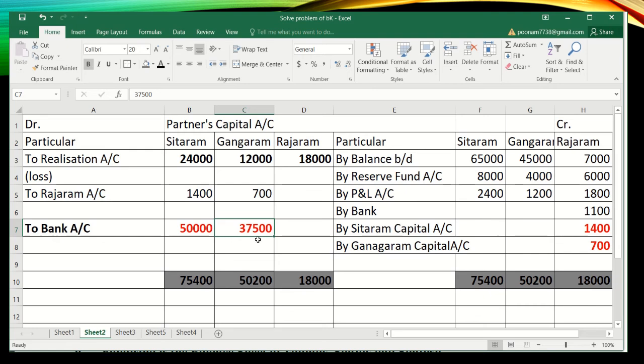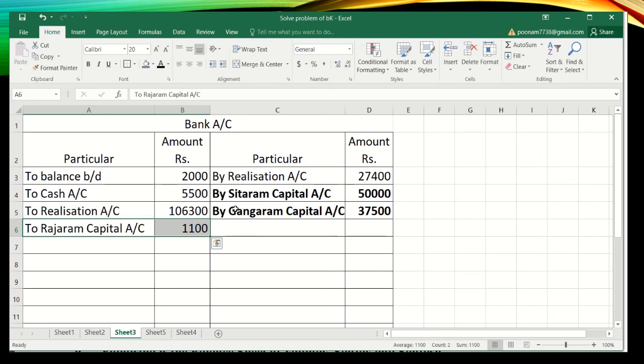You know what you will do with the capital account balance. This amount of Rajaram's closing balance is already transferred here. So only these two partners' balances will be transferred to the bank account. So By Sitaram capital account 50,000, by Gangaram capital account 37,500.